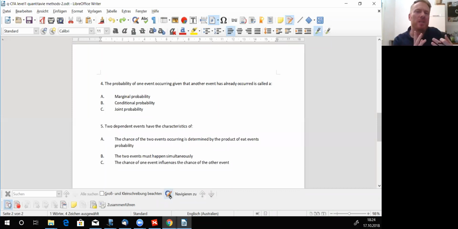The probability of the 2 events happening simultaneously is given by P of A times P of B. But it doesn't have to be that way. 2 dependent events as well as 2 independent events can happen simultaneously. They don't have to happen simultaneously. It could be true they do, it could be true they don't. So answer B isn't the right answer at all. B is wrong.